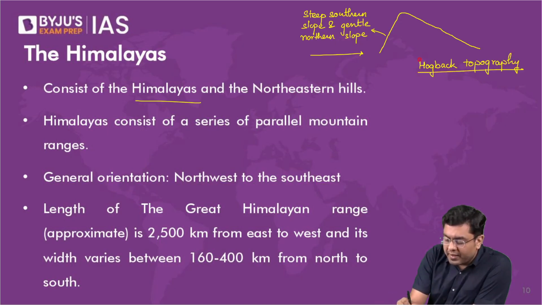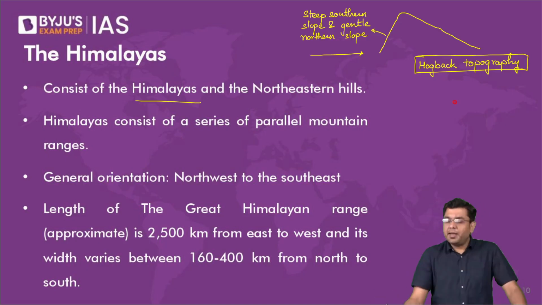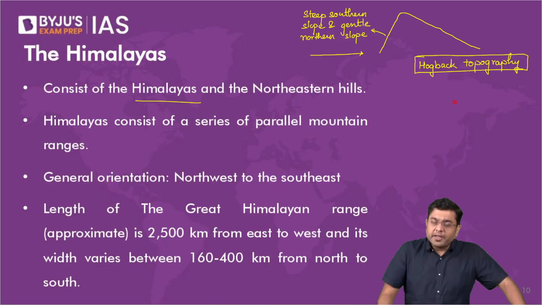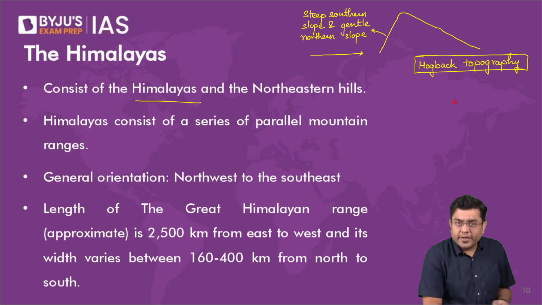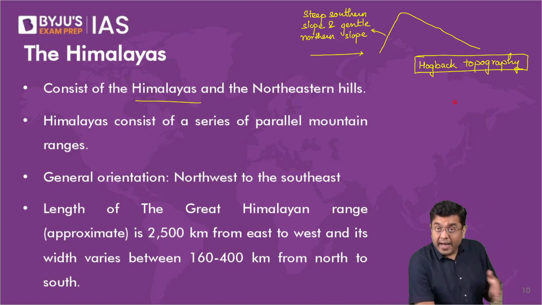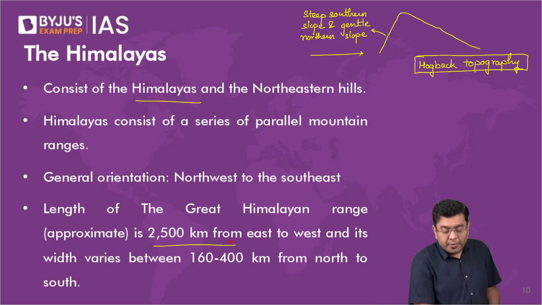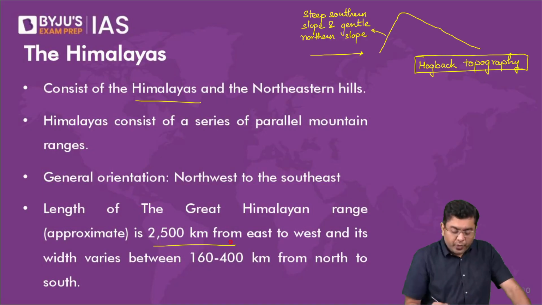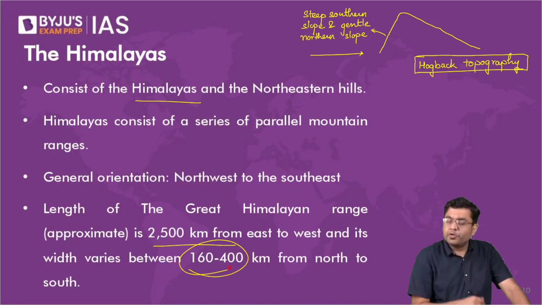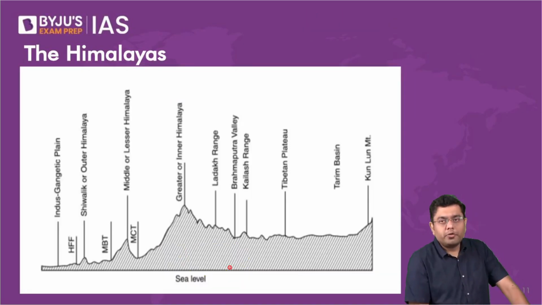Okay, that is a feature that you will find across the Himalayan ranges. General orientation of the Himalayan ranges is northwest to southeast, and the length of the entire Himalayas is close to around 2500 kilometers, that is the general extent, from the west, and its width varies between 160 to 400 kilometers from north to south.